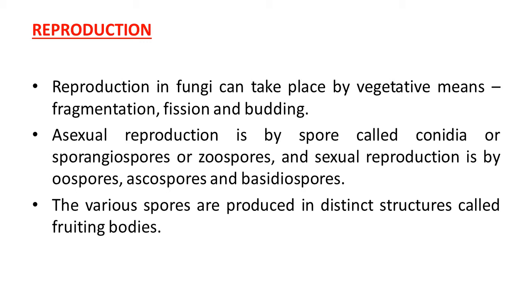So we can say that when asexual reproduction takes place by spores, these spores are known as conidia, sporangiospores or zoospores. When sexual reproduction takes place by spore-like structures, the spores are generally known as oospores, ascospores and basidiospores. The various spores are produced in distinct structures called fruiting bodies. So you can understand now, within these fruiting bodies the spores develop.